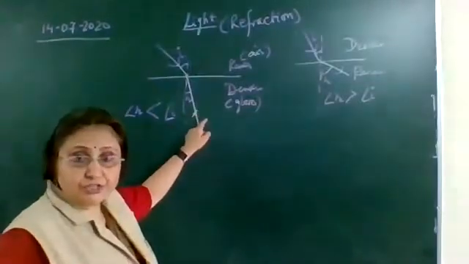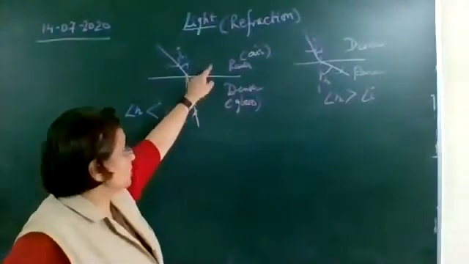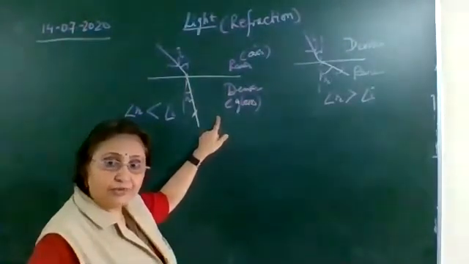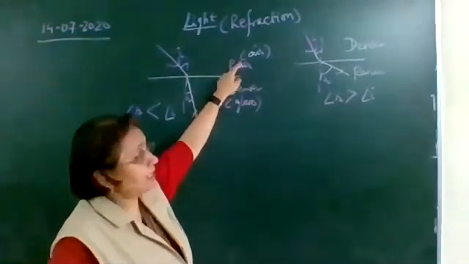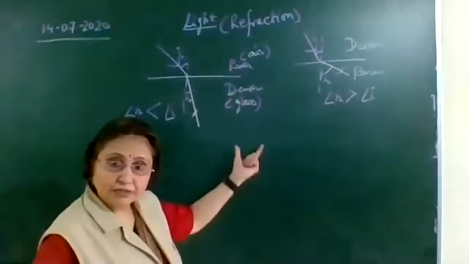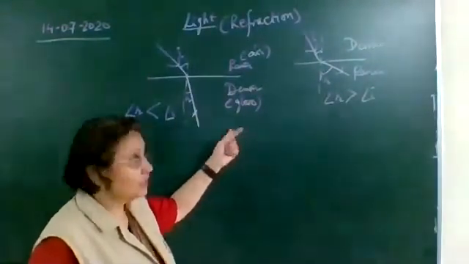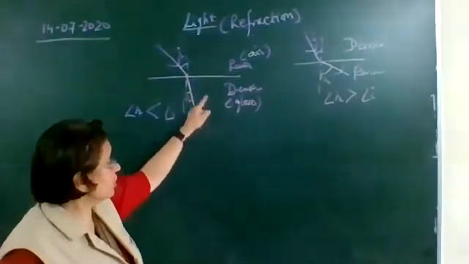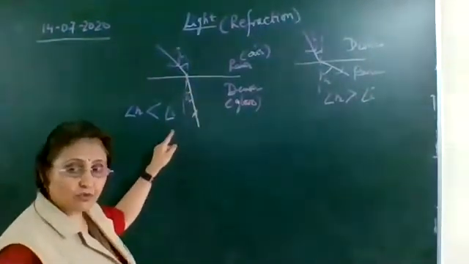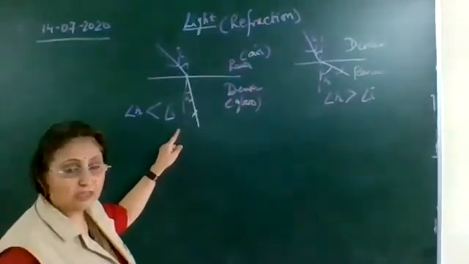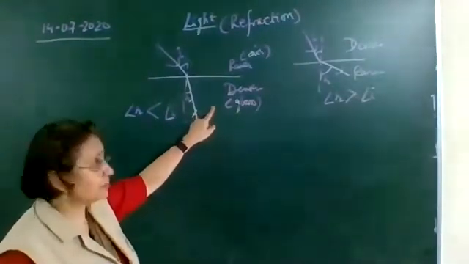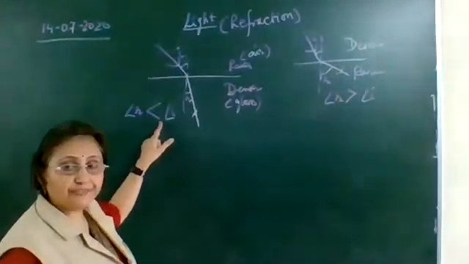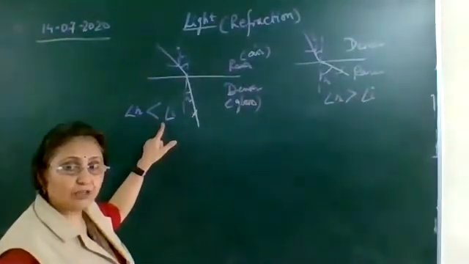Okay, now draw these two figures. This is showing that a ray of light is moving from rarer to denser medium. Like here, rarer you may take to be air, denser is glass. So a ray of light moving from air to glass is not going straight, it is bending towards the normal. So make this figure showing rarer to denser, and in this case the angle of refraction will be less than the angle of incidence.